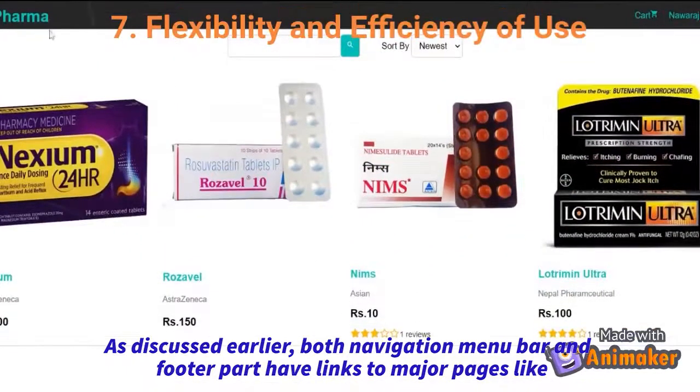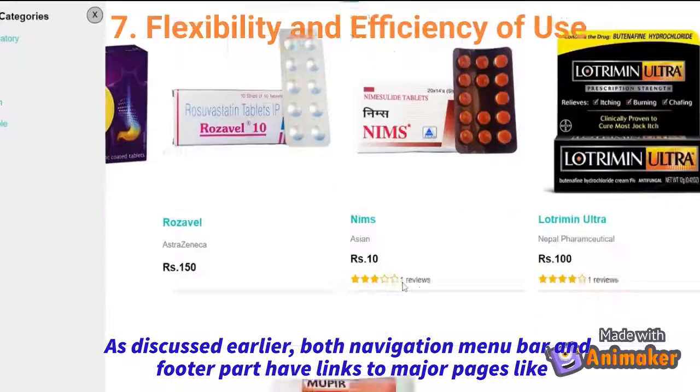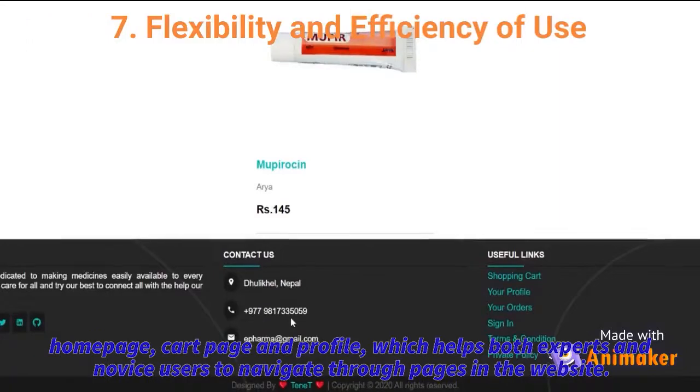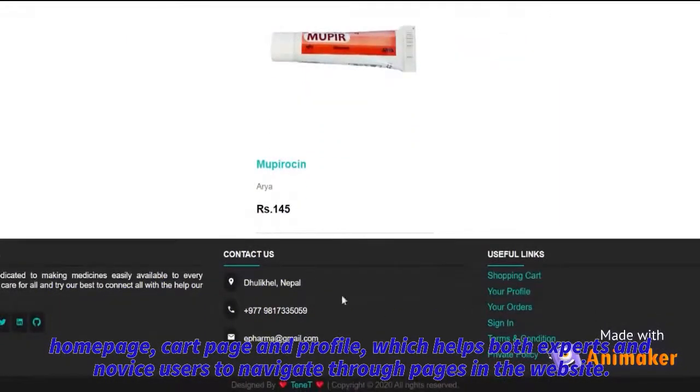The seventh principle is flexibility and efficiency of use. As discussed earlier, both navigation menu bar and footer part have links to major pages like home page, cart page, and profile, which helps both experts and novice users to navigate through pages in the website.